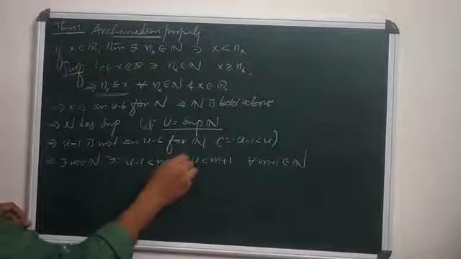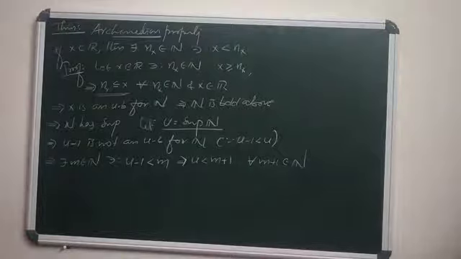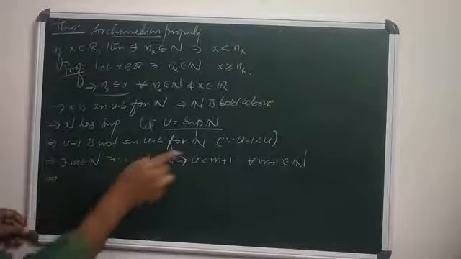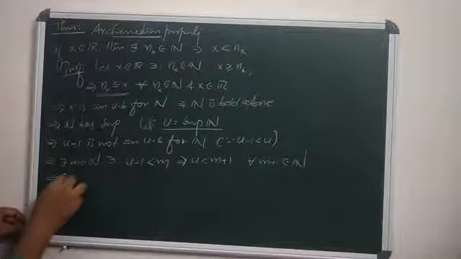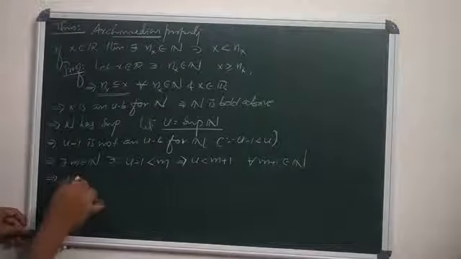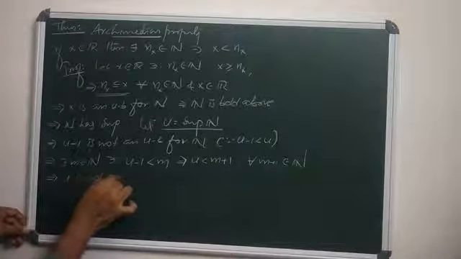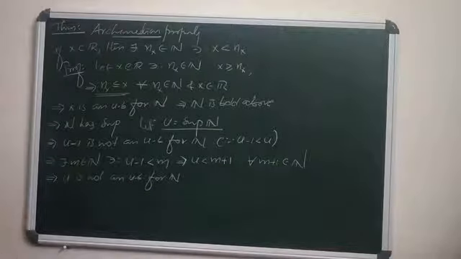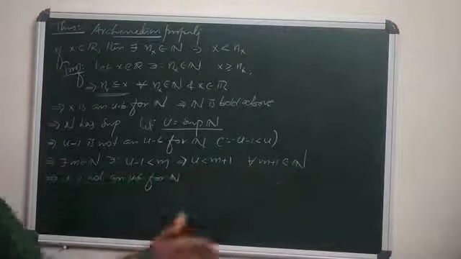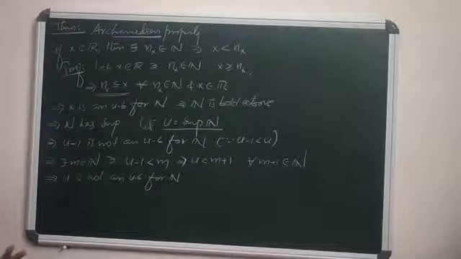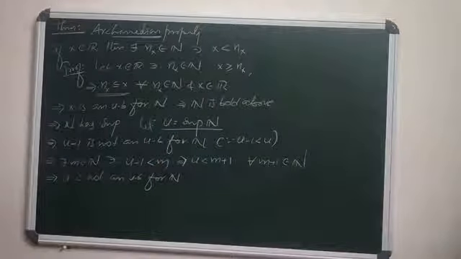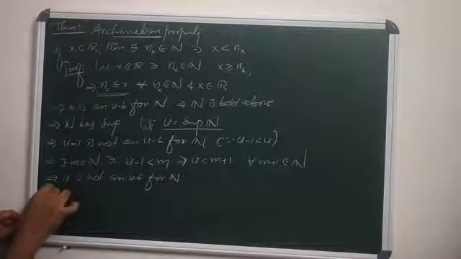That means u is strictly less than m plus 1, where m plus 1 is in N. This means u is not an upper bound for N. Why? When u is an upper bound, the reverse inequality would hold. But here u is less than m plus 1 for m plus 1 in N, so u is not an upper bound for N.